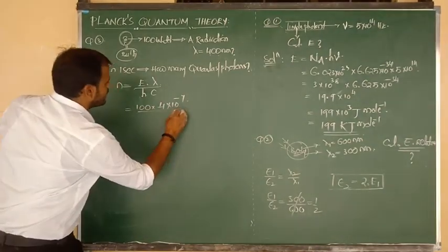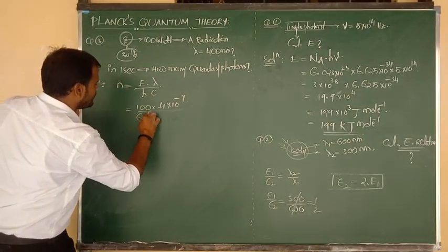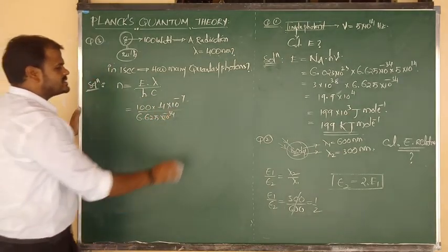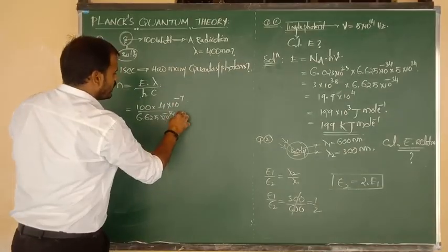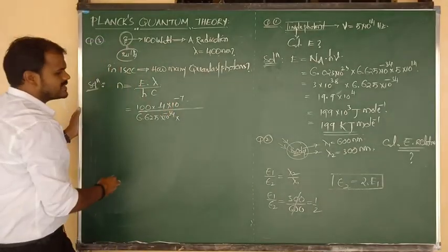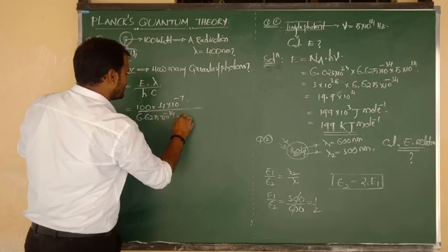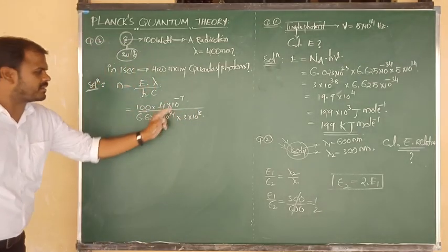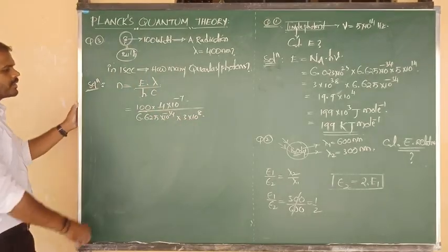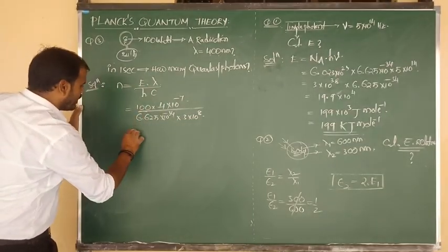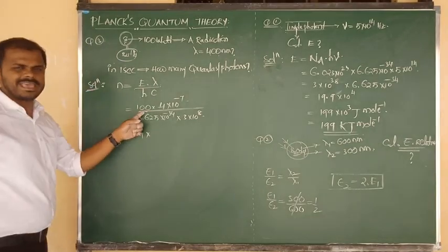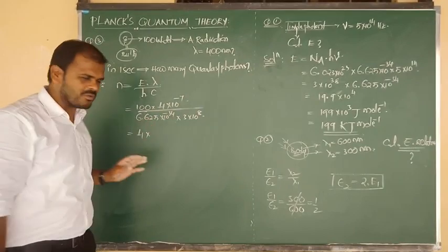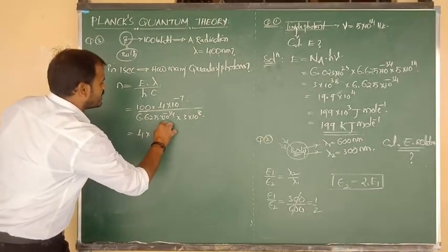And it is divided by h, Planck's constant, 6.625 into 10 to the power of minus 34, into c. What is meant by c? c is the speed of light. It is also in SI units we have to consider: 3 into 10 to the power of 8 meters per second. All values in meters. Very good. Now when we simplify the above data, 4 into 10 squared, 100 means 10 squared. So 10 to the power of minus 7 plus 2, we get 10 to the power of minus 5.